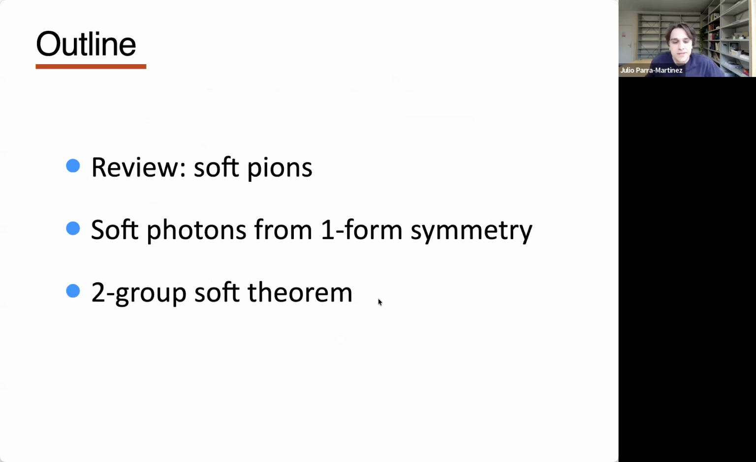Okay, so the outline of the talk is first I'm going to review our understanding of soft pions. This won't be new at all. However, I'll present it in a way that will make it completely manifest that the understanding of soft photon theorems is completely analogous. And then I will explain the soft photon from some sort of one-form symmetry, and then this new soft theorem associated to a structure called a two-group, which I will introduce, that intertwines photons and pions.